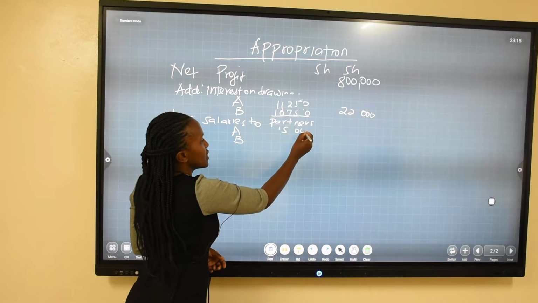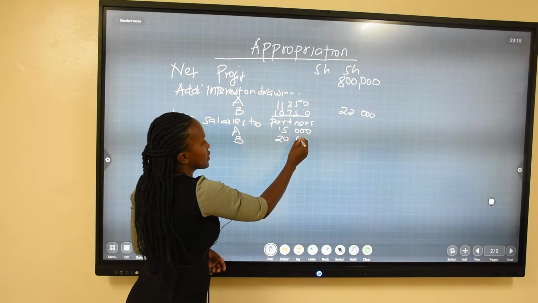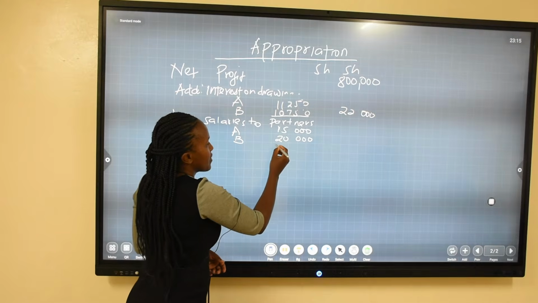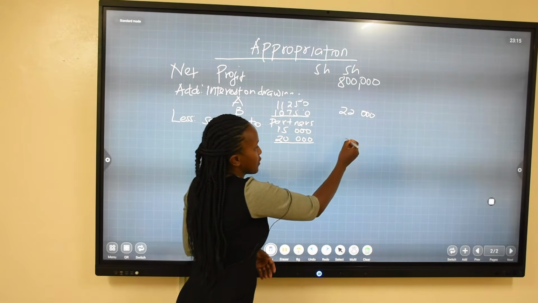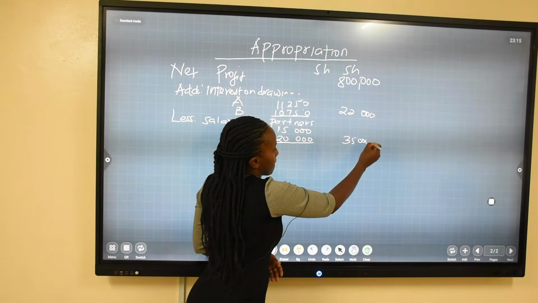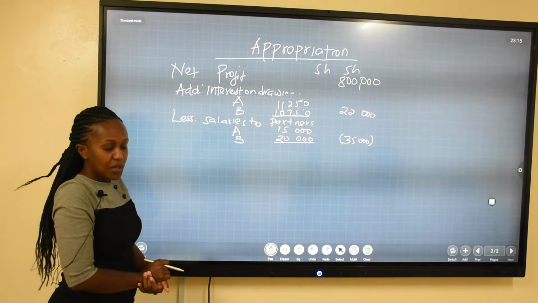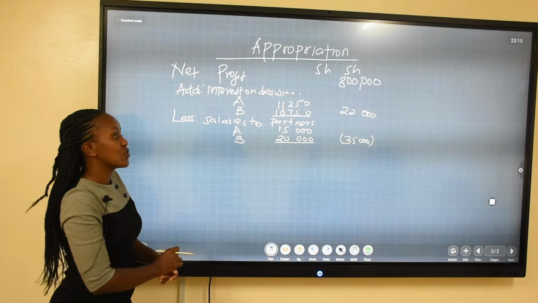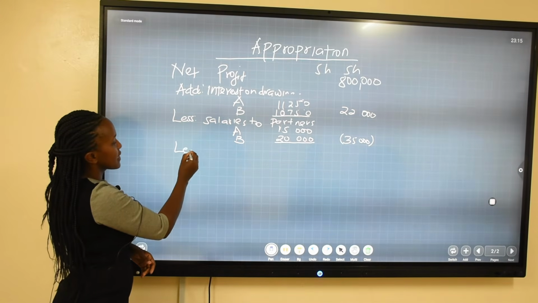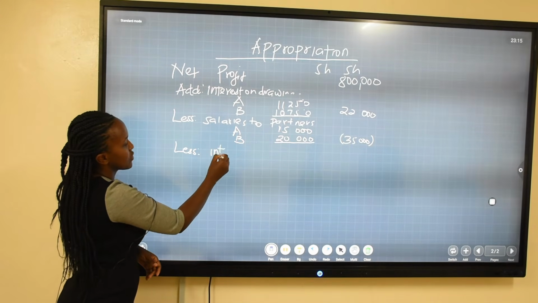So one partner has 15, the other one has 20,000, giving us a total of 35. So we are paying them from this money that is there. We are also going to pay the partners interest on drawings. So again we less interest on drawings.